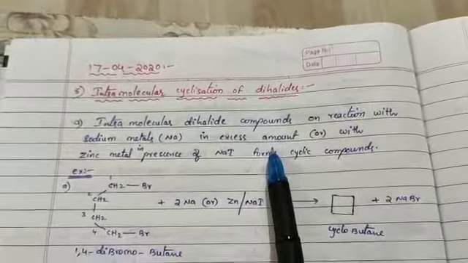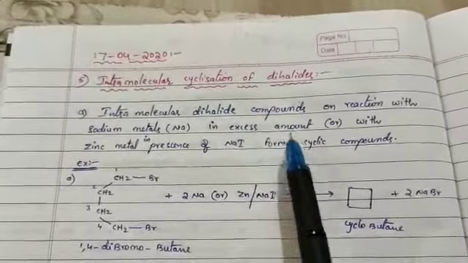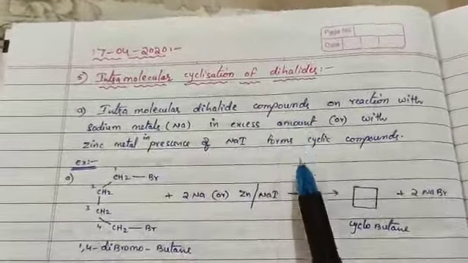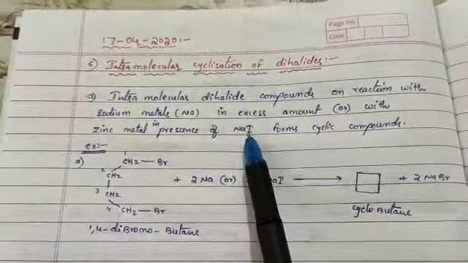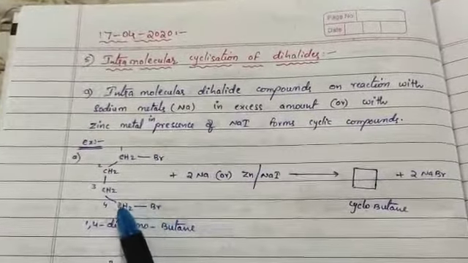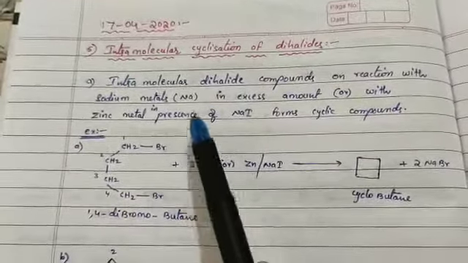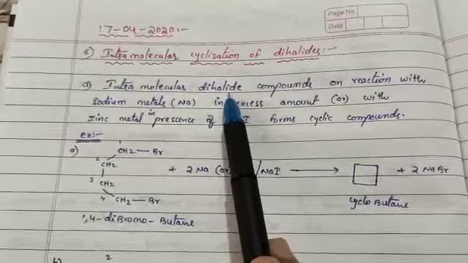Welcome back. Today we are going to discuss, in the preparation of the cycloalkanes, the fifth method: intramolecular cyclization of dihalides. Generally, these are organic compounds which contain two halogens within the molecule. So only one molecule contains two halogens. Such compounds are generally called intramolecular dihalide compounds.